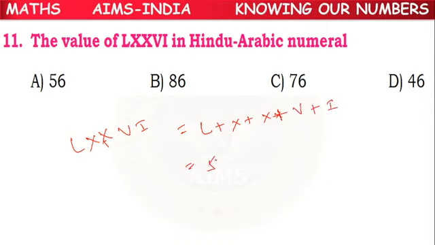What is the value of L, children? L value is 50, X value is 10, X value is 10, V value is 5, I value is 1. Because all the given symbols are in descending order, no need of subtraction here. So directly we can add them. 50 plus 10, 60 plus 10, 70, 75, 76. So 76 is the correct answer. C option is the correct answer.